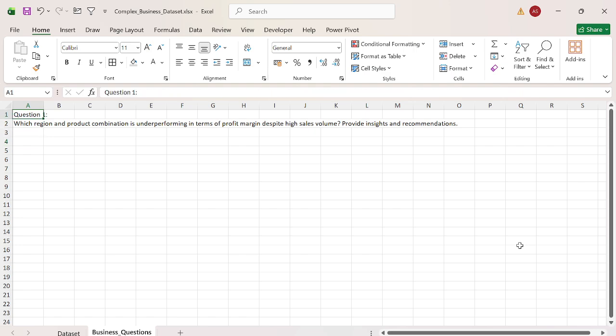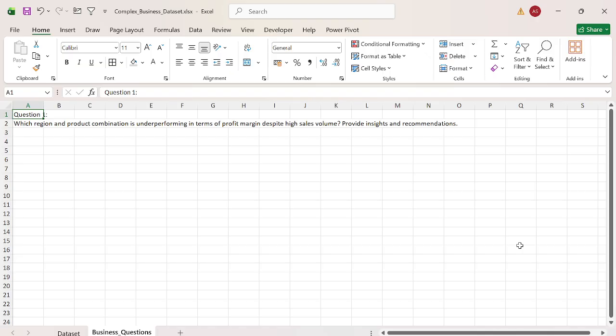Here you can see the question is: which region and product combination is underperforming in terms of profit despite high sales volume? Provide insight and recommendation. So it says to analyze the product-wise data in each region, the underperforming product in terms of profit margin. I'm not going by sales. If sales are increasing, I don't care.